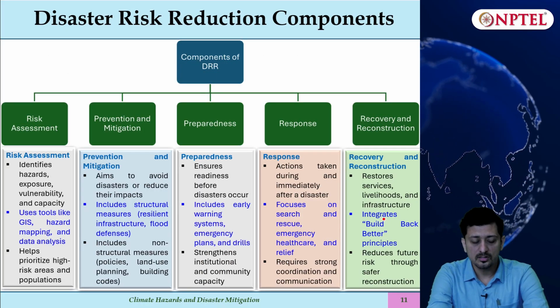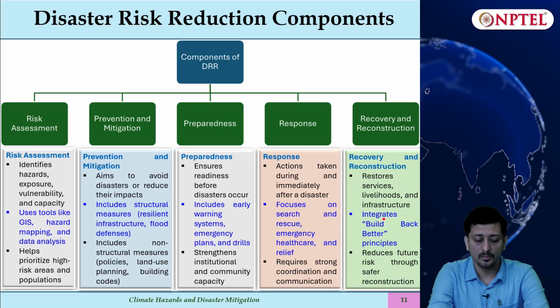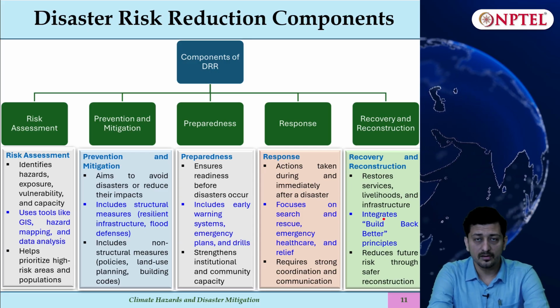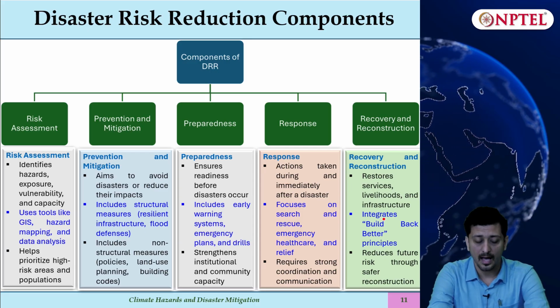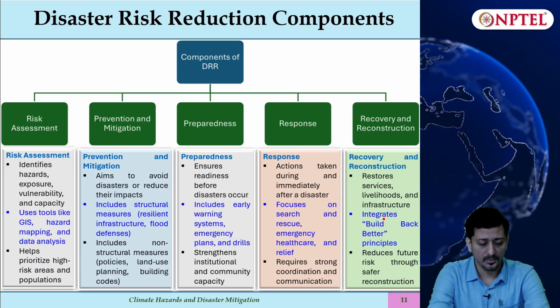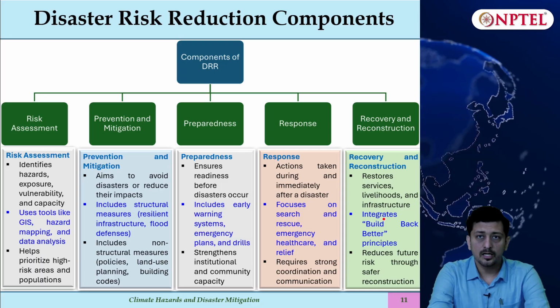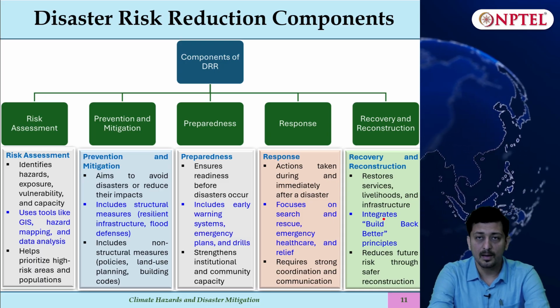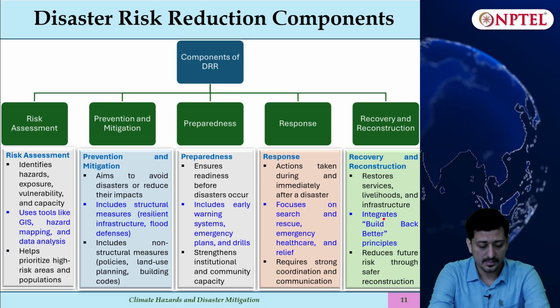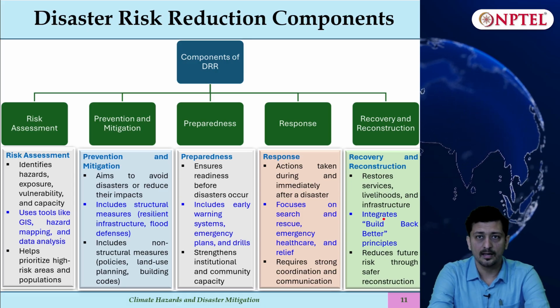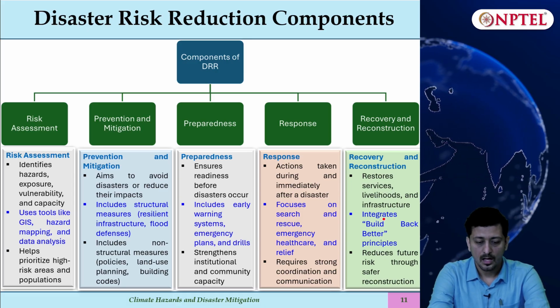Talking about the main components of DRR, risk assessment is very important because it helps us identify hazards, exposure, vulnerability and capacity to a particular disaster. It uses tools like GIS, hazard mapping and data analysis to be more precise, and it will help us prioritize high risk areas and population.